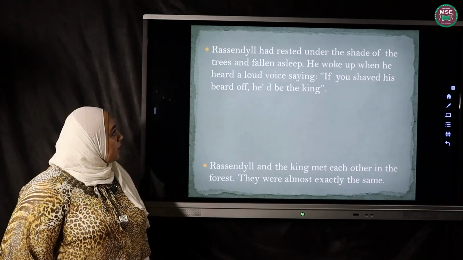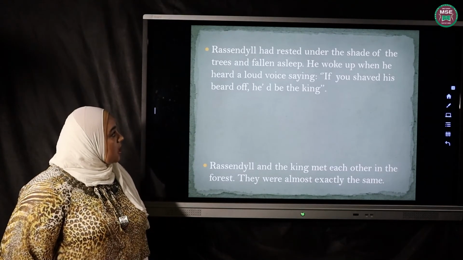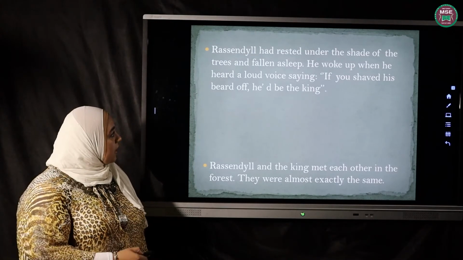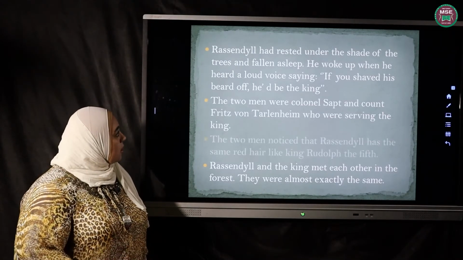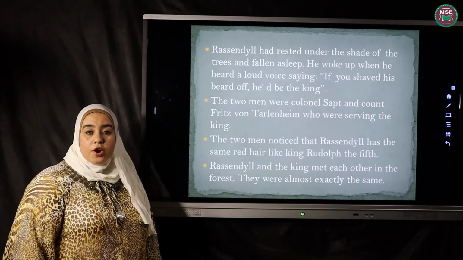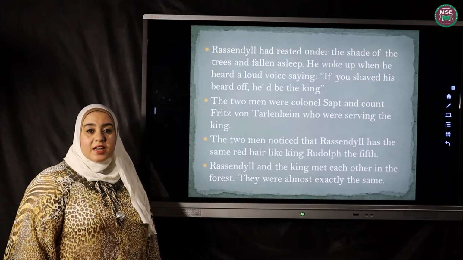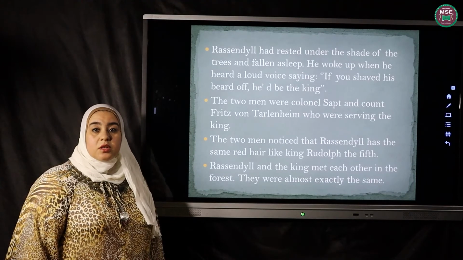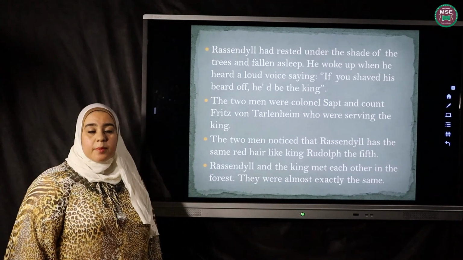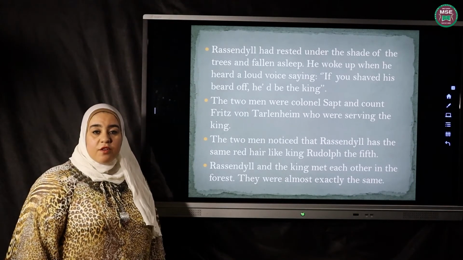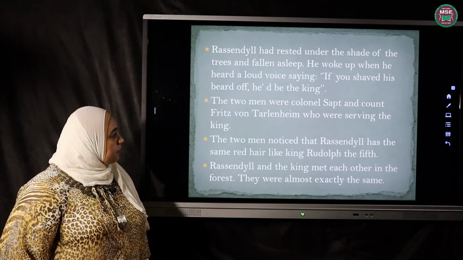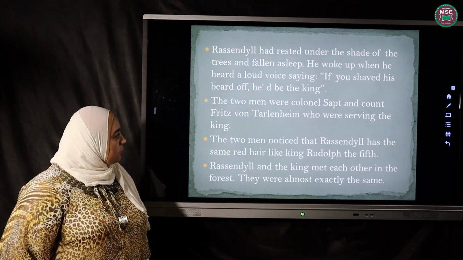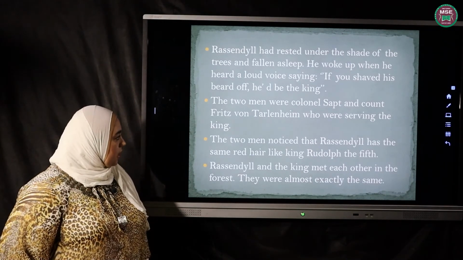He woke up when he heard a loud voice saying, if you shaved his beard off, he would be the king. He heard two people talking, saying that he looked exactly like the king, except he had a beard. If he shaved it, he would be exactly like the king. The two men were Colonel Sapt and Count Fritz von Trallenham, who were serving the king.